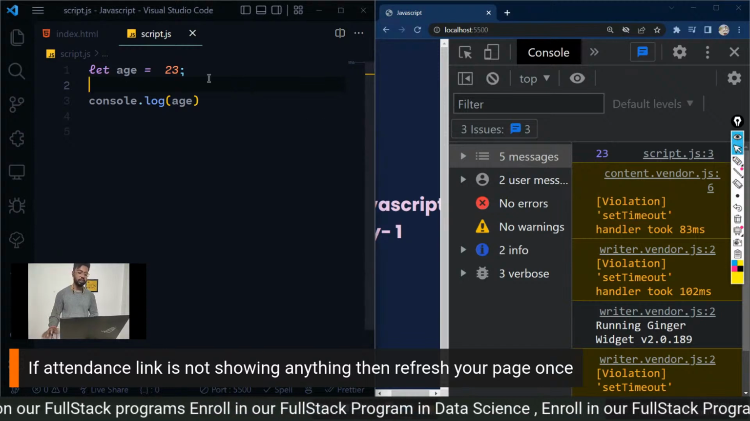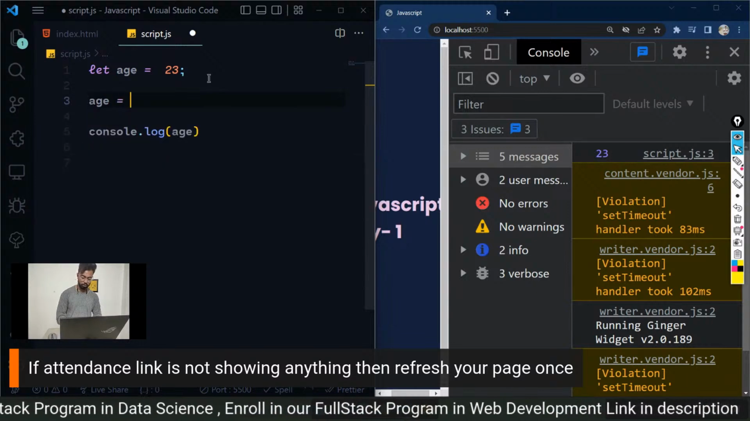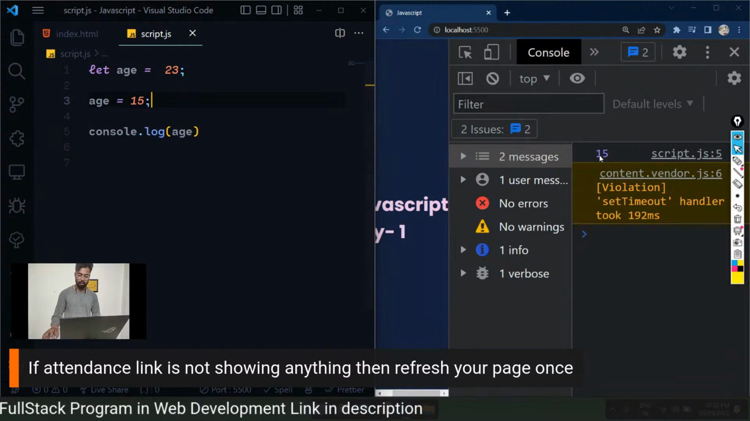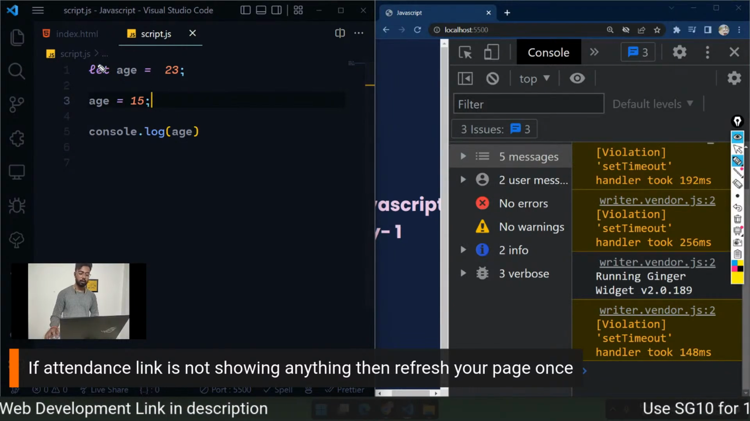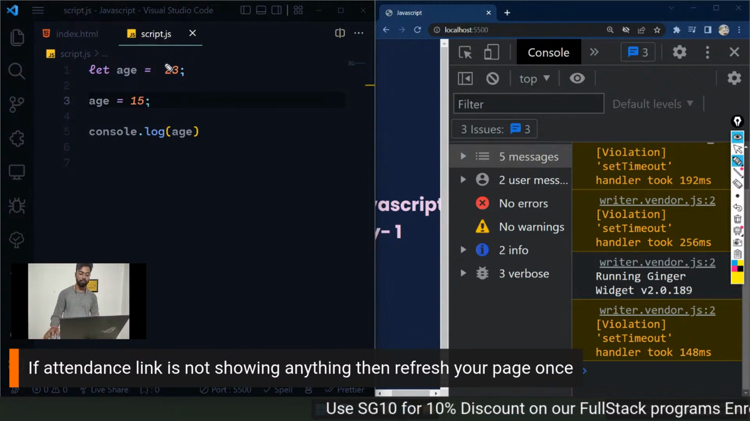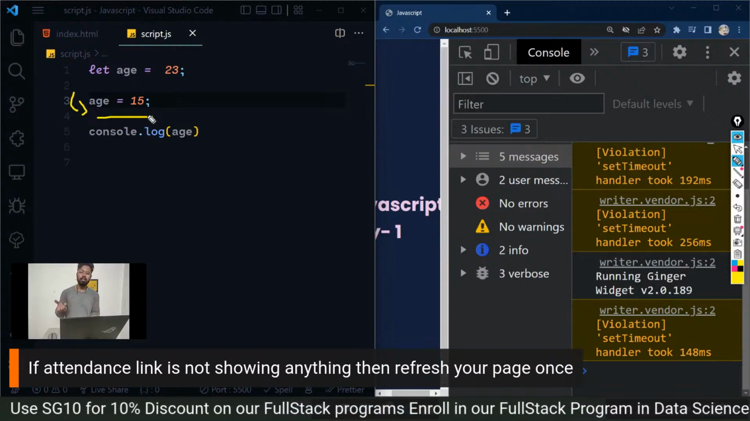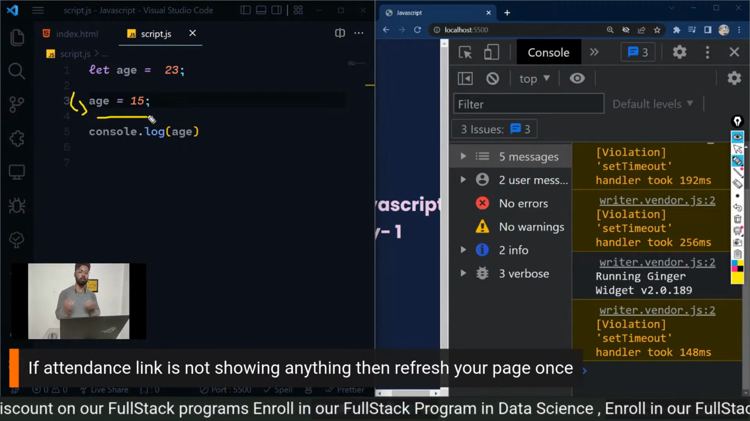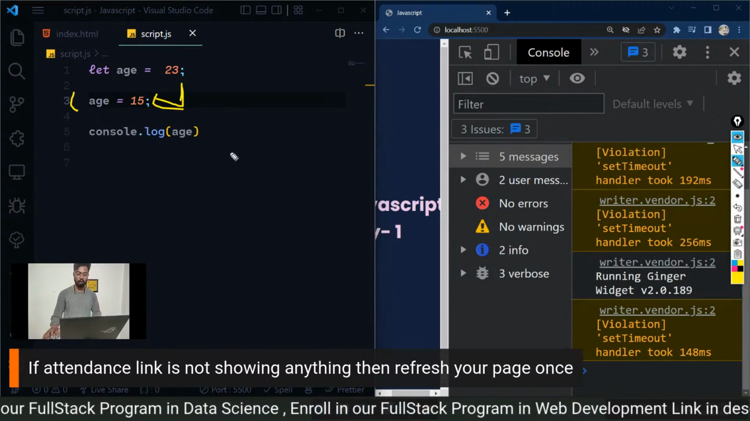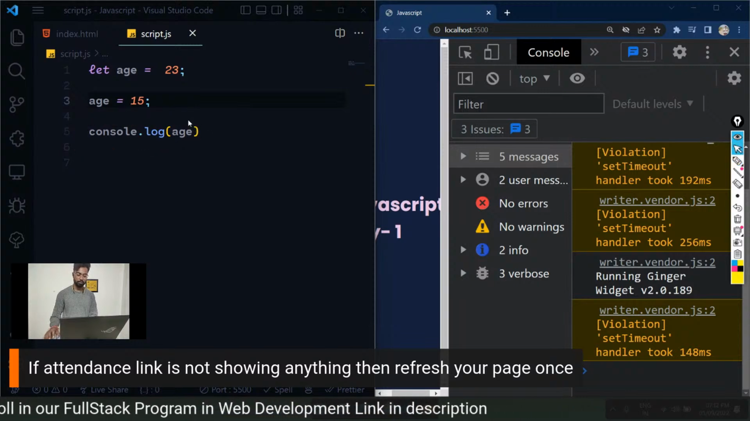Now you can change the value of a variable also. For that, all you have to do is type age equals 15. Now give it a save, and I'm getting 15 here. So what we have done here is created a variable and given some value to that variable. And in the next line, you have reassigned the variable. What is reassigning a variable? You have changed the value that the variable was storing. After that, you have done the console.log for the age.